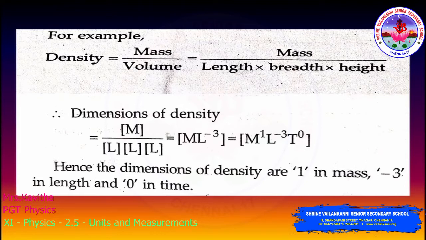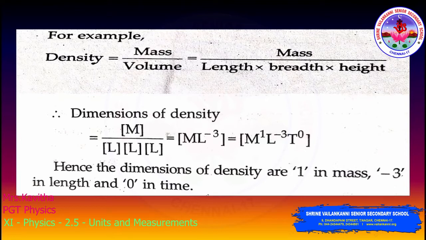So what are the dimensions of the density? The square bracket of M for the mass, divided by length, breadth, height, so L into L into L. It goes to the numerator, and we will get M L power minus 3.